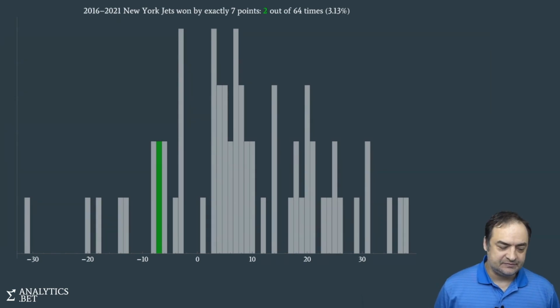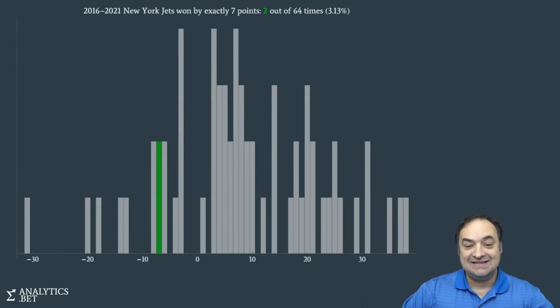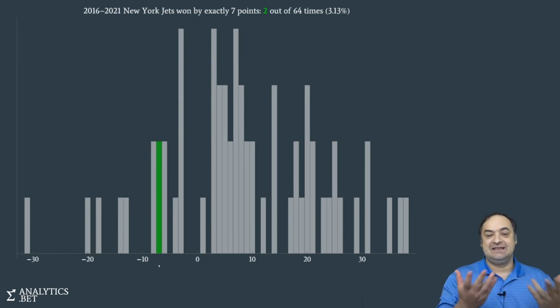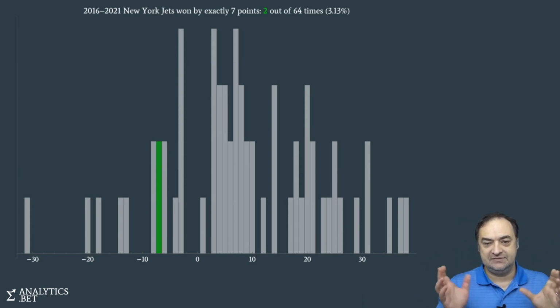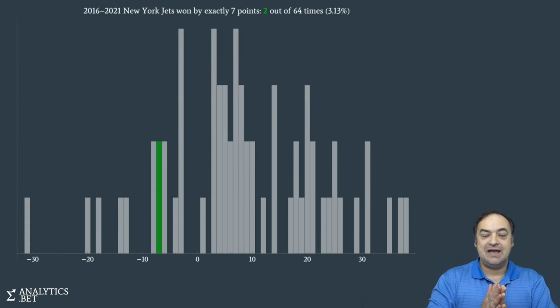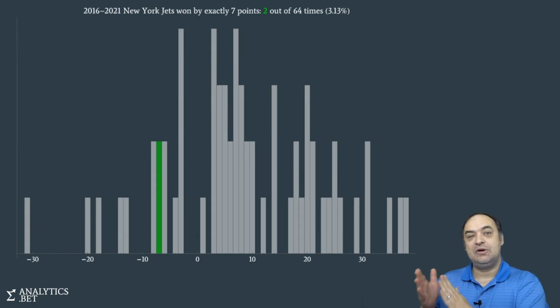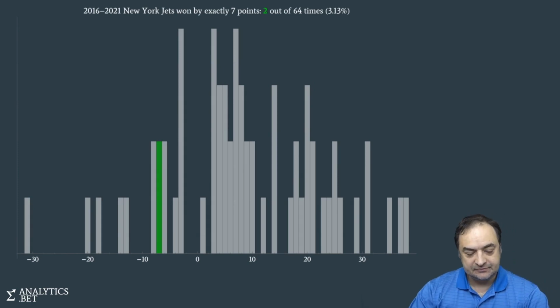Why? Because the spread of the Jets was minus 7. And I would like a number that is analogous to that, so I don't have to do mental gymnastics in my head converting positive to negative. The spread was minus 7. How many times was the outcome exactly what the spread predicted? In other words, negative 7.